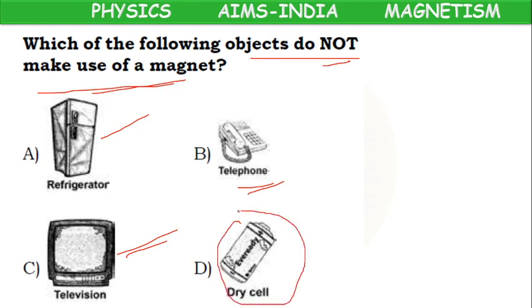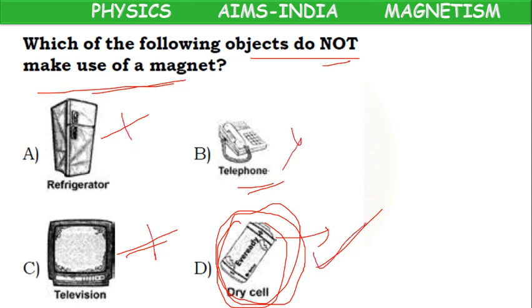Dry cell, it's only a chemical object. It won't contain any magnet. So do not make use of magnet means D is the correct option. A, B, C are wrong options. D is the correct option.